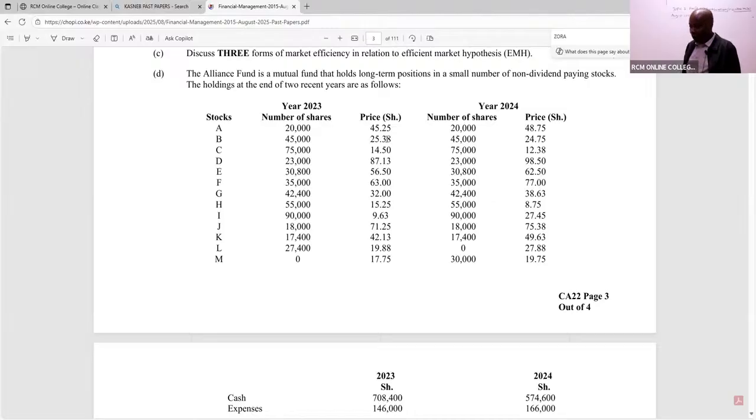So then we do it for the year 2023. Let's do it for the year 2023. For 2023, ladies and gentlemen, I can see number of shares and I can see price.